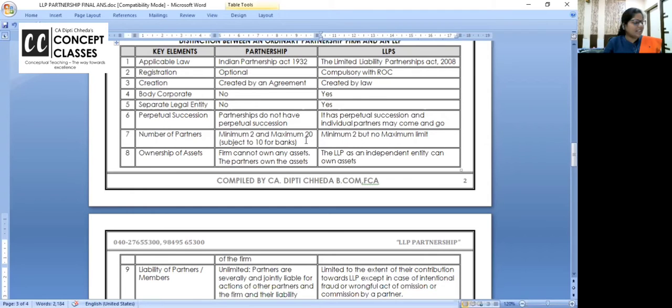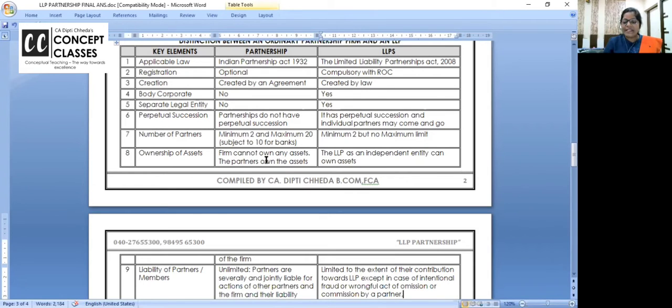And is this 20 correct? Somewhere I read 50. But I think not for all. Fine. Minimum 2. 1 minute. Abhi dekhen. It is 20 only. But LLP is minimum 2, maximum no limit.